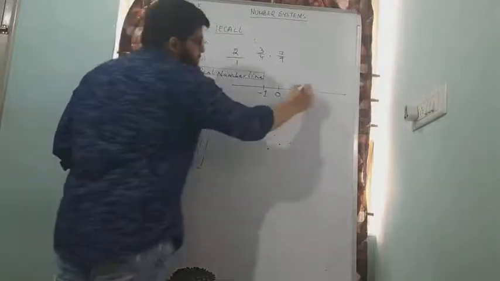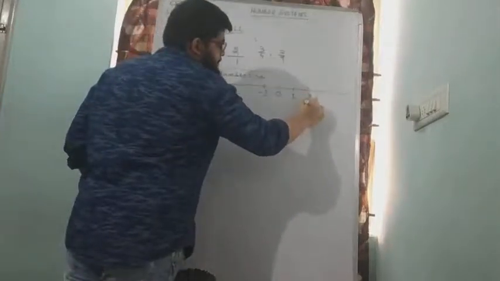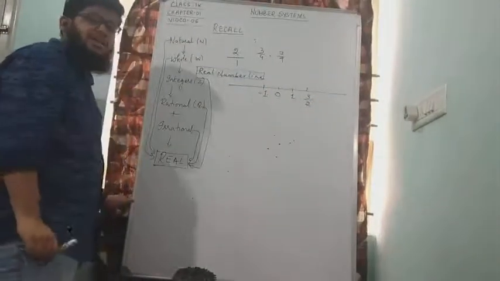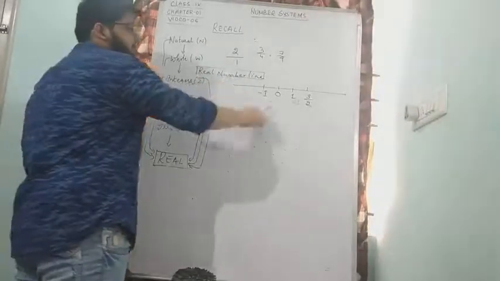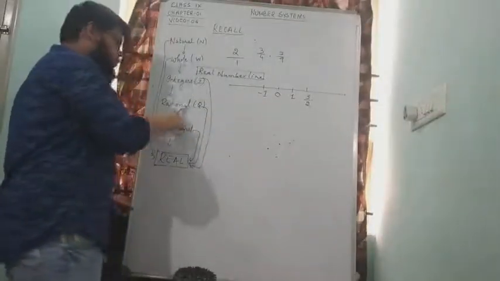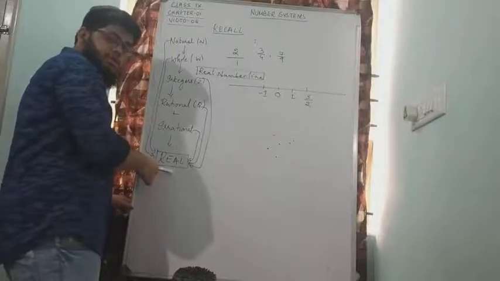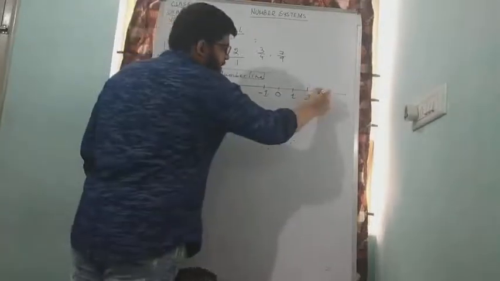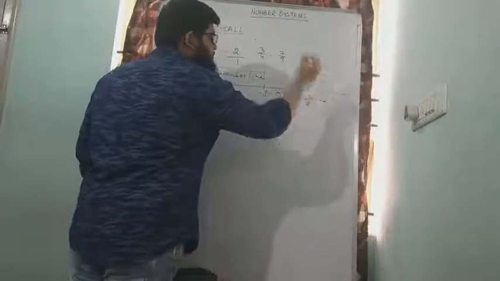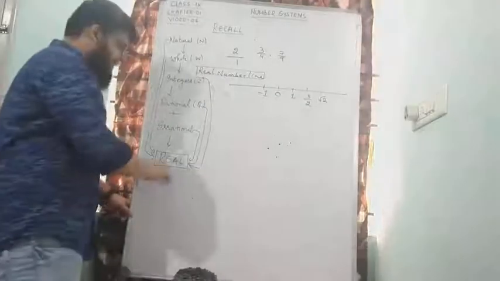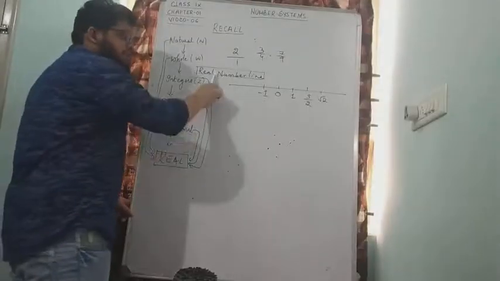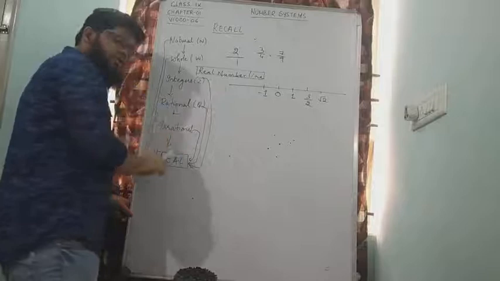Let us suppose I have a number like 3 by 2. Is 3 by 2 a real number? 3 by 2 is a rational number, but all rational numbers are also real numbers. Let us suppose I have a number like root 2. Root 2 is an irrational number. So is it a real number also? Yes, all irrational numbers are also real numbers.